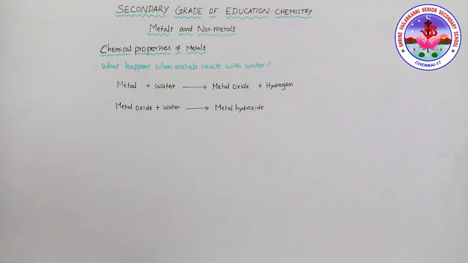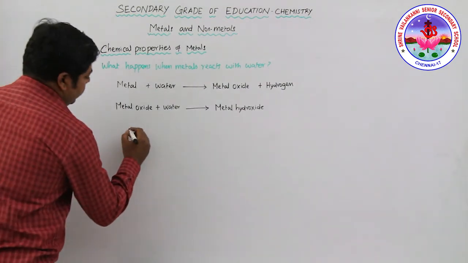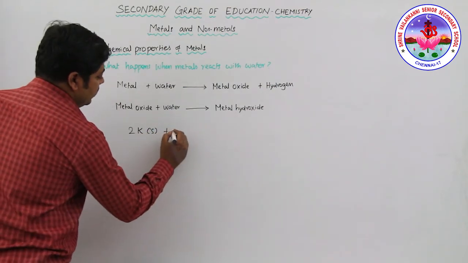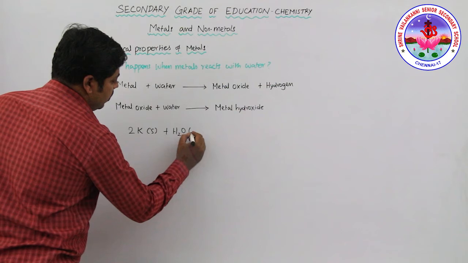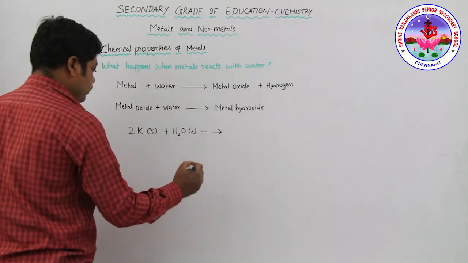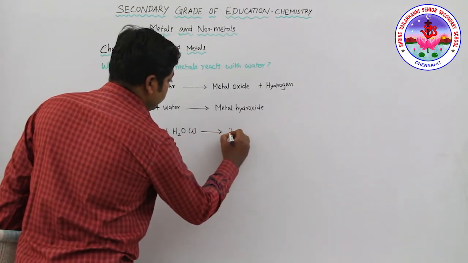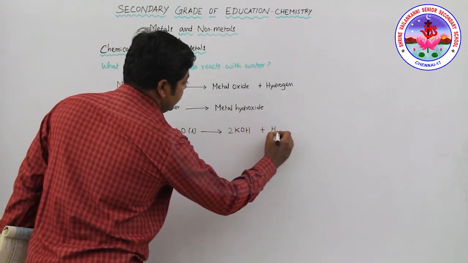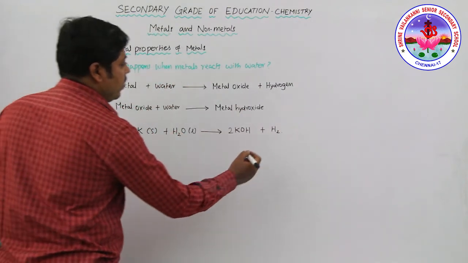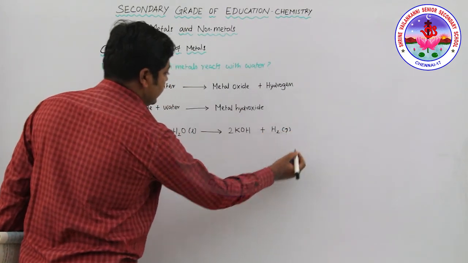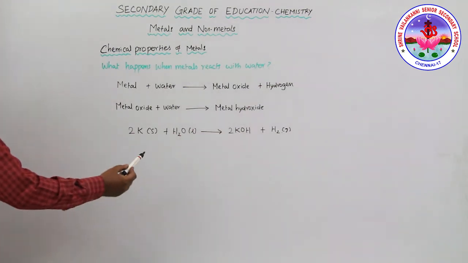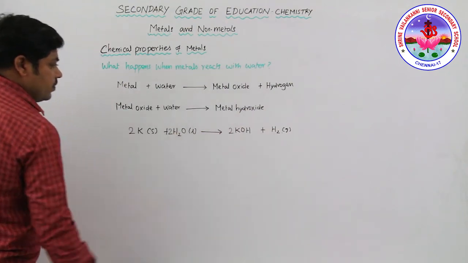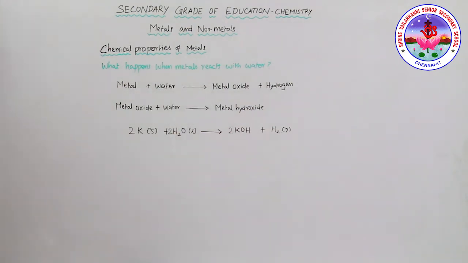For example, 2 moles of potassium react with water to form potassium hydroxide and hydrogen gas. Here, that is 2 and 4, not balanced. Now the equation is balanced.